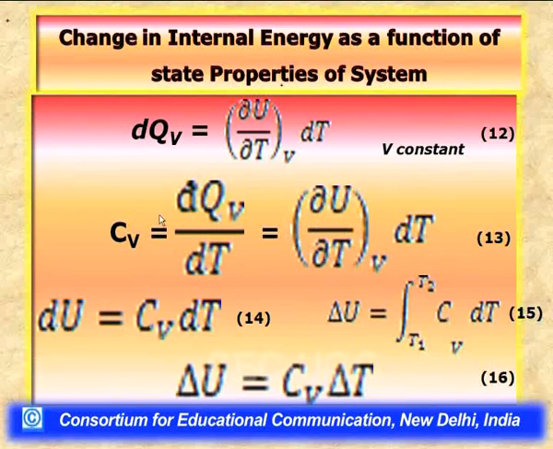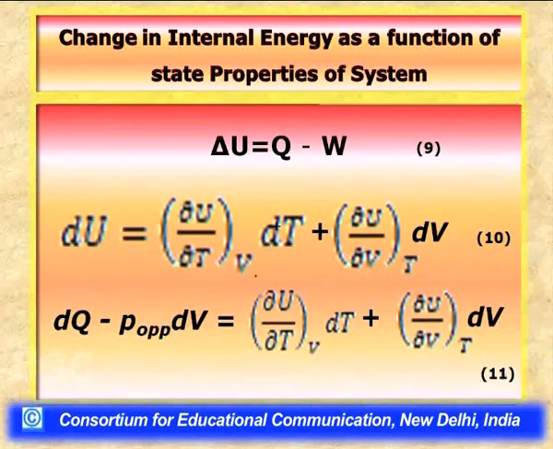You see, du equals Cv dt. So, we have rearranged this equation to evaluate the first term in the determination of change in internal energy, this partial differential, by substituting it with an experimentally determinable quantity called heat capacity at constant volume. We can evaluate this partial differential and substitute in equation 10.